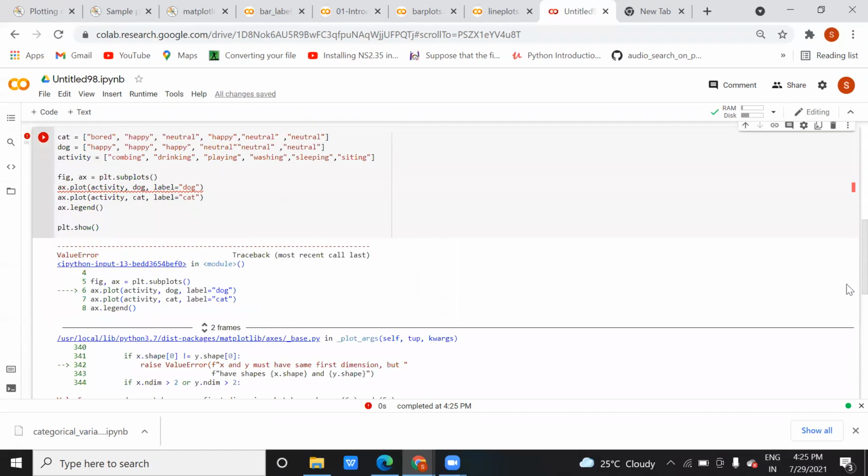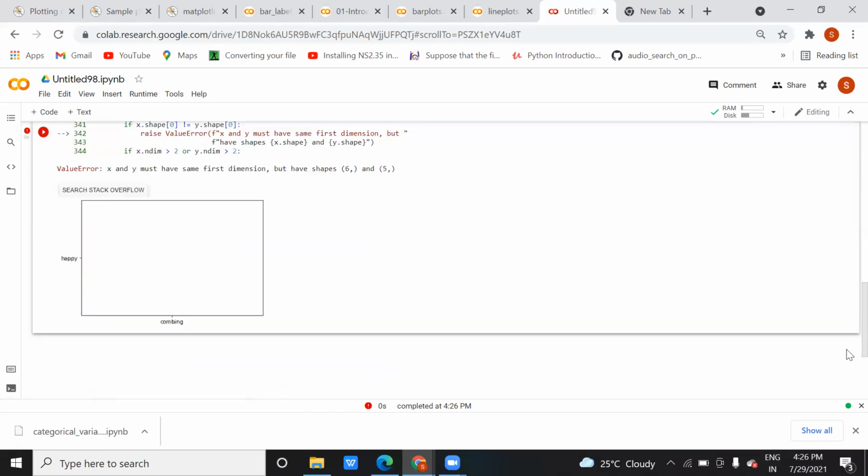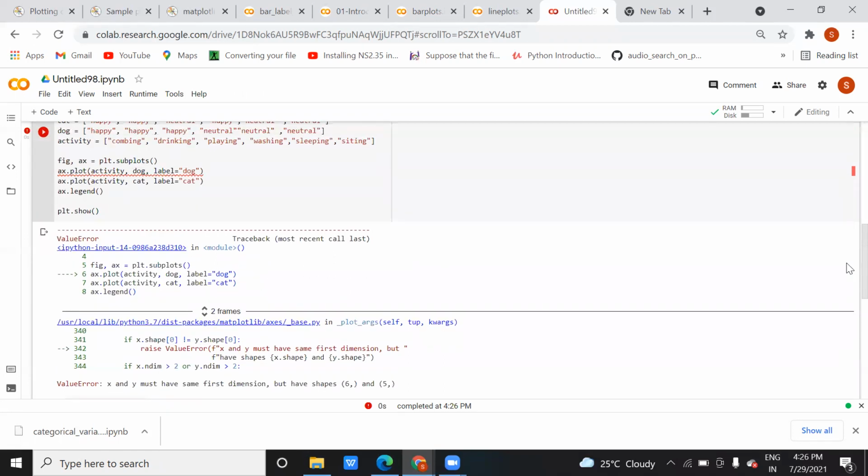Combining, drinking, playing, washing, sleeping, sitting. Okay, bored, happy. Is it bored? Okay, here also I need to change. Happy. Then happy, three times neutral, three times happy, three times neutral. Okay, just one minute.